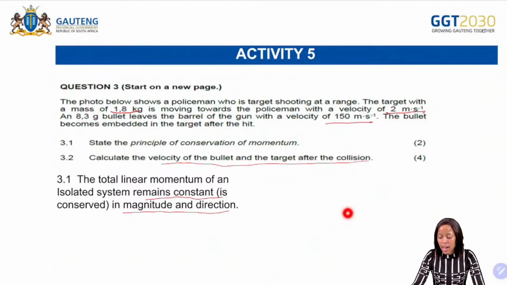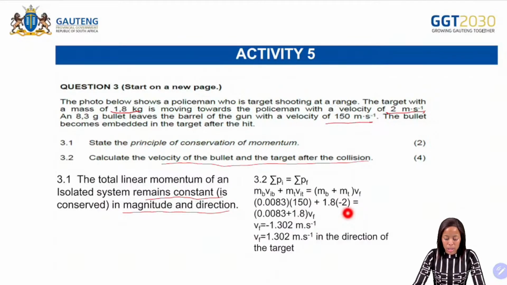After the collision, we only have information based on before the collision. So which formula are we going to use there? It's going to be the sum of the momentum initial, or before collision, and the sum of the momentum final, that is after the collision. So you break down your formula to say momentum initial for B, which is the bullet, and the momentum initial for T, which is the target. We have the mass and velocity of both the bullet and the target.